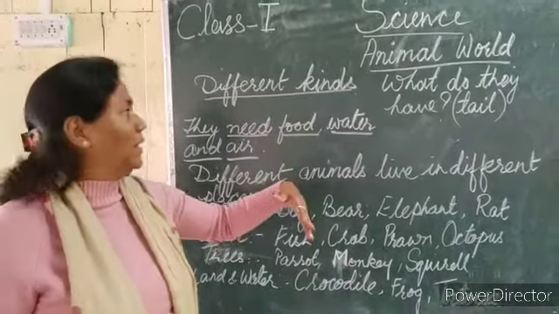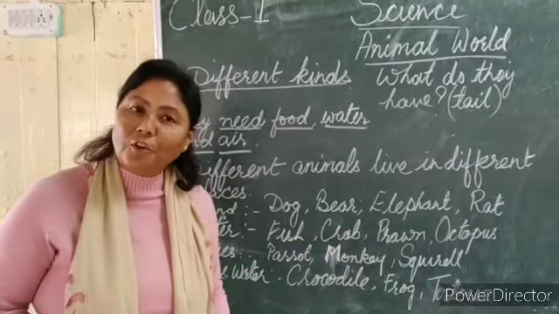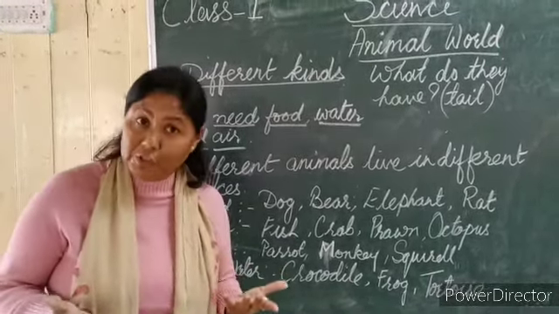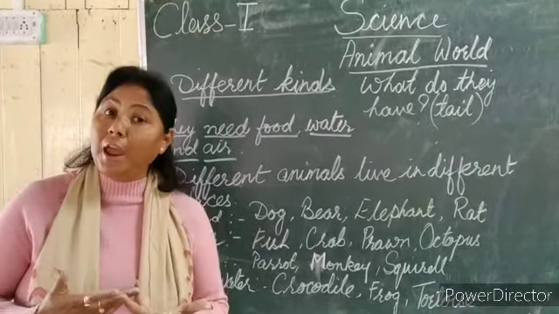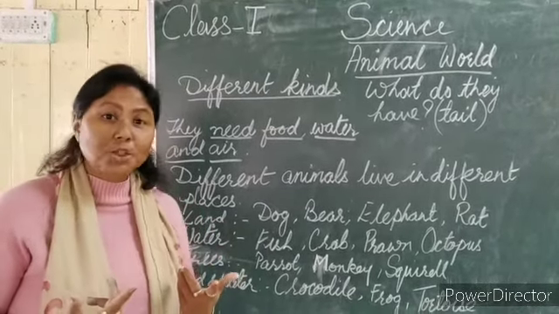About the animal world here. We learn there are different kinds of animals, and most of the animals have a tail, isn't it? And then what do they need? They need air, water, and food to live.